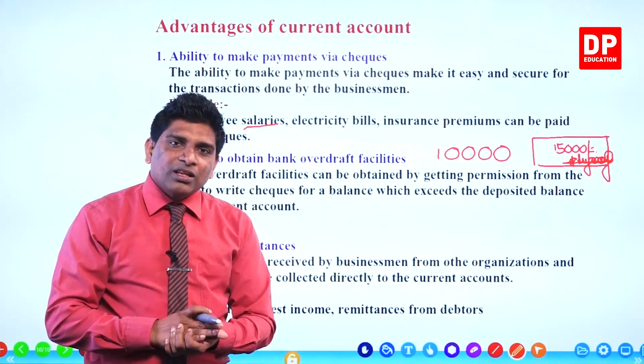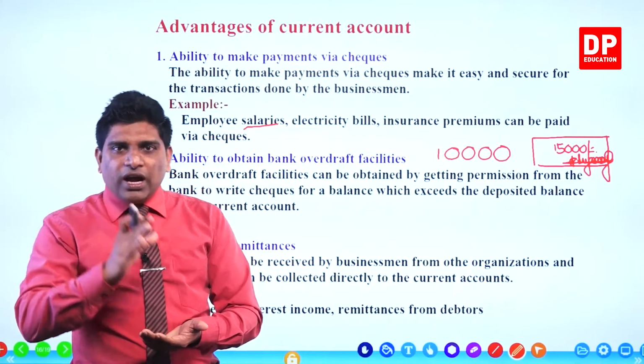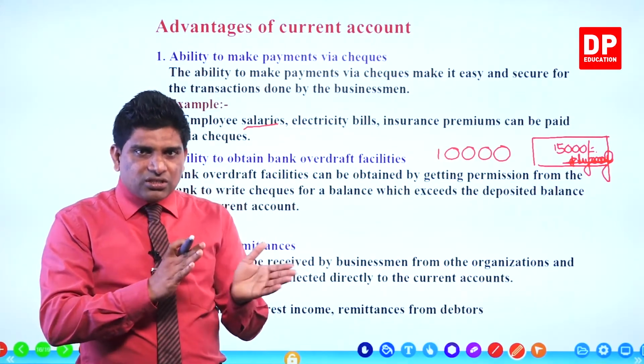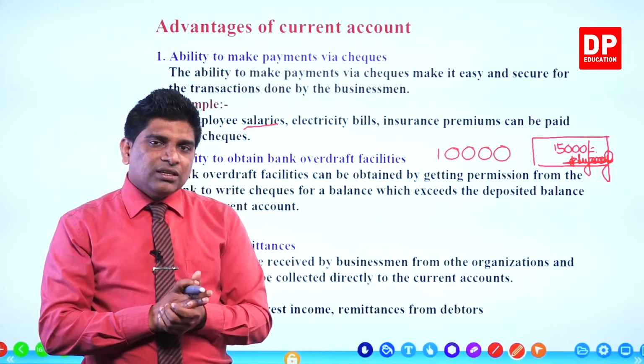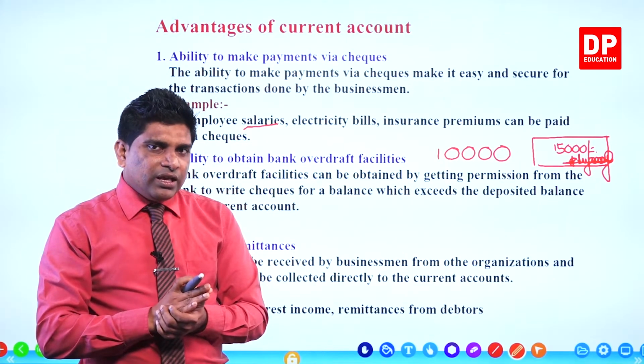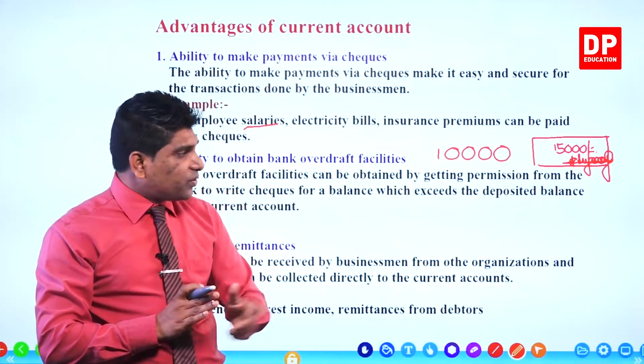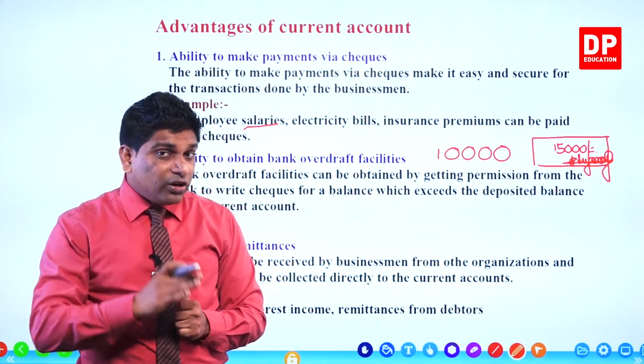Remember, if you have done transactions properly with the bank before, the bank will pay 15,000 rupees for this check. But you had only 10,000.